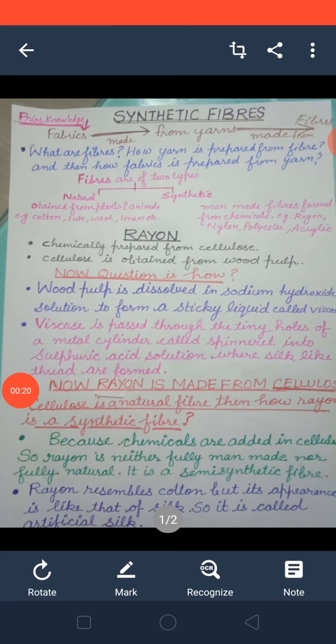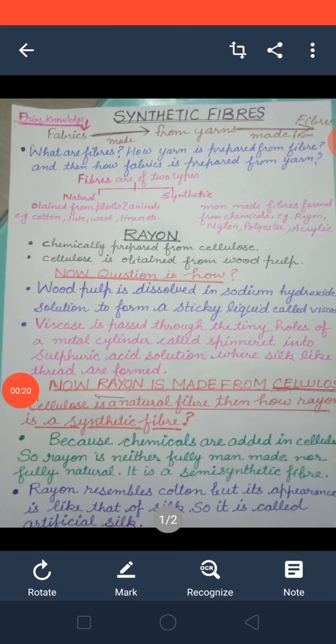Now viscose is passed through the tiny holes of a metal cylinder, and that metal cylinder is known as spinneret. After the viscose passes through the spinneret, we add sulfuric acid solution.